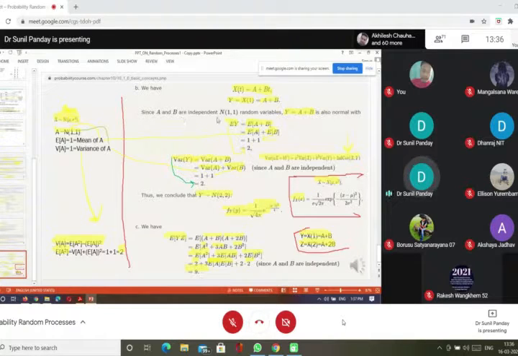Since a and b are independent and normal, if two random variables are independent normal, then their sum is also a normal random variable. So this is the result you remember in your mind. If you have two normal random variables and they are independent, then their sum is always a normal random variable.